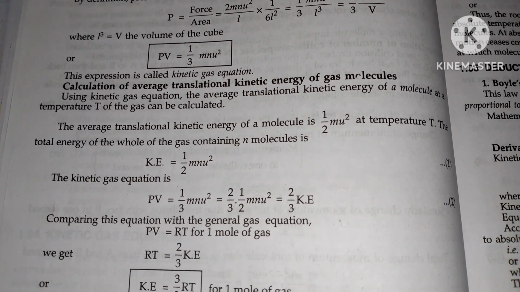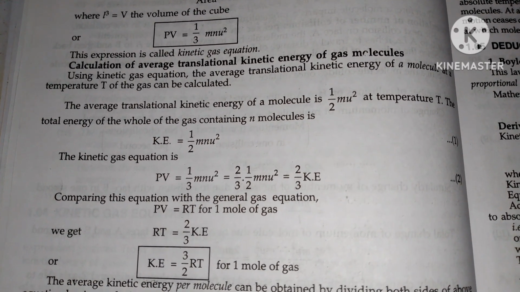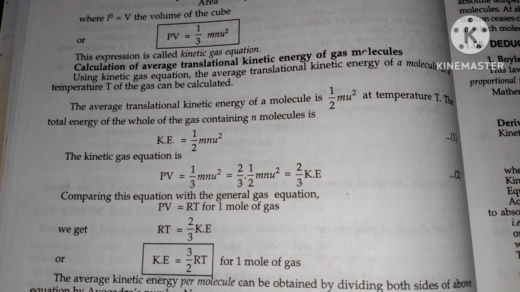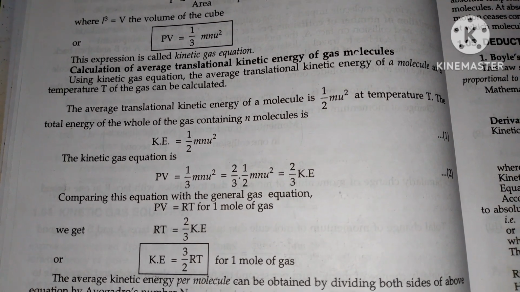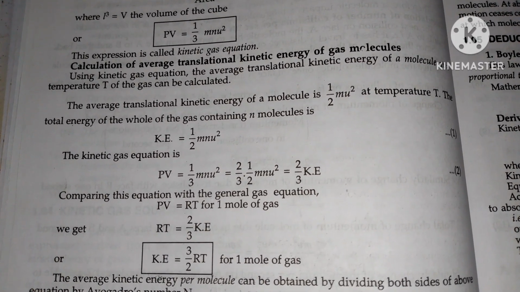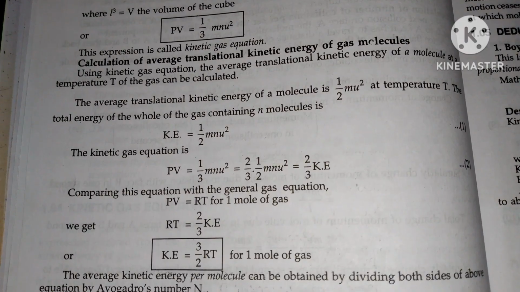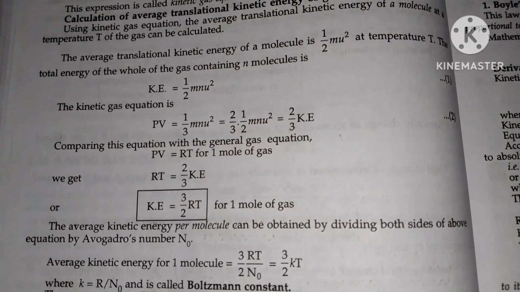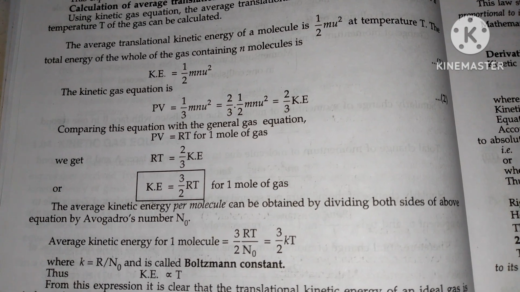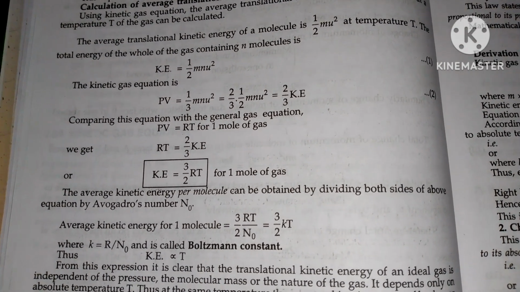Now, calculation of average translational kinetic energy of gas molecules using the kinetic gas equation. The average translational kinetic energy of a molecule at a temperature T of the gas can be calculated. The average translational energy of a molecule is 1 by 2 mu² at temperature T. The total kinetic energy of the gas containing n molecules is KE equals 1 by 2 mnu². The kinetic gas equation is PV equals 1 by 3 mnu², which will be equal to 2 by 3 into 1 by 2 mnu², which will be equal to 2 by 3 KE. This will be our equation 2.